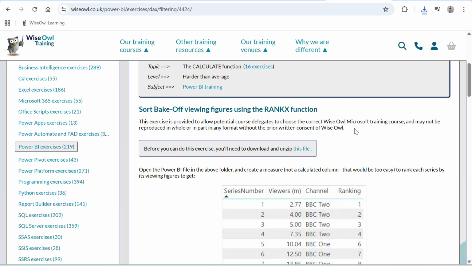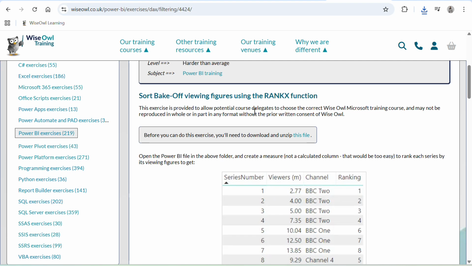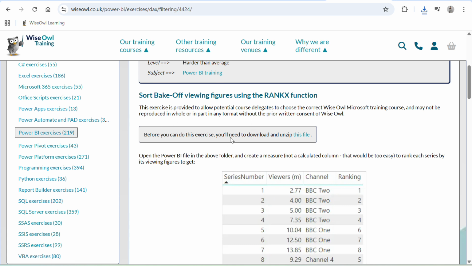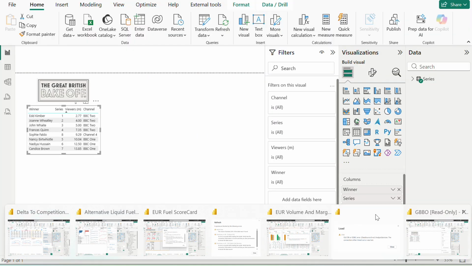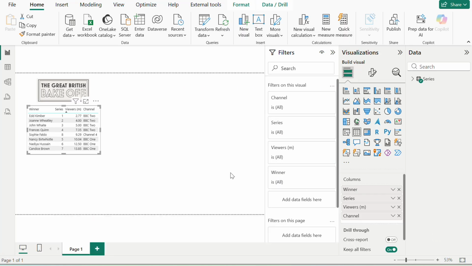Another exercise. So today we will be working on the RANKX function. You can go on the website, click on this exercise here and download the file from here. I have already downloaded the file, so this is the file.